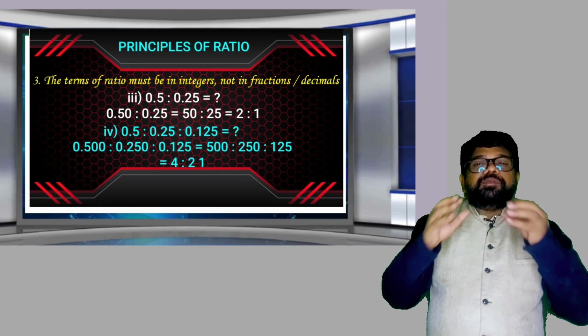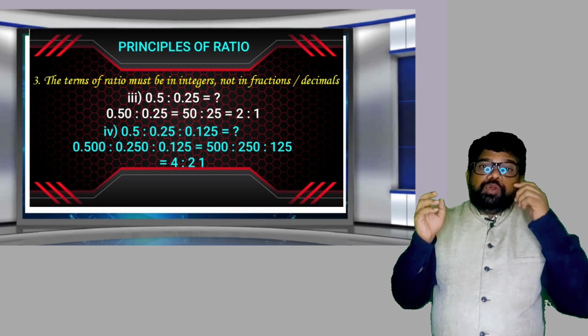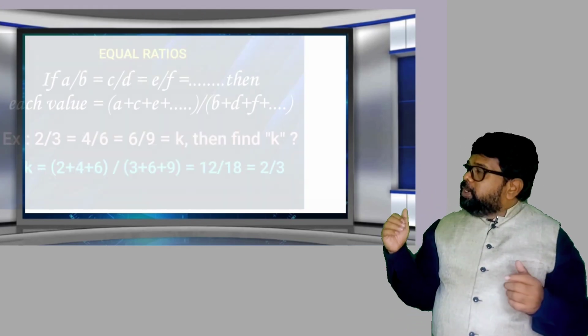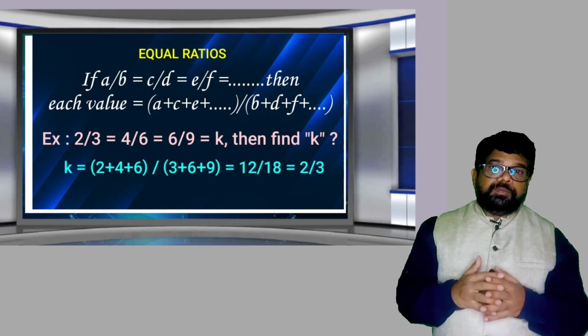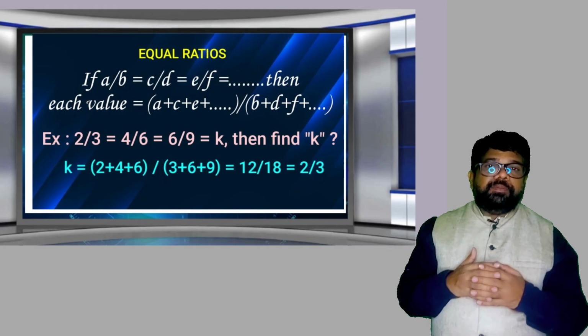These are the principles of ratio. These principles are very important for doing the calculations of ratio, proportion and variation. Understood? Now the next one is equal ratios. What is meant by equal ratios? Observe the screen here clearly.